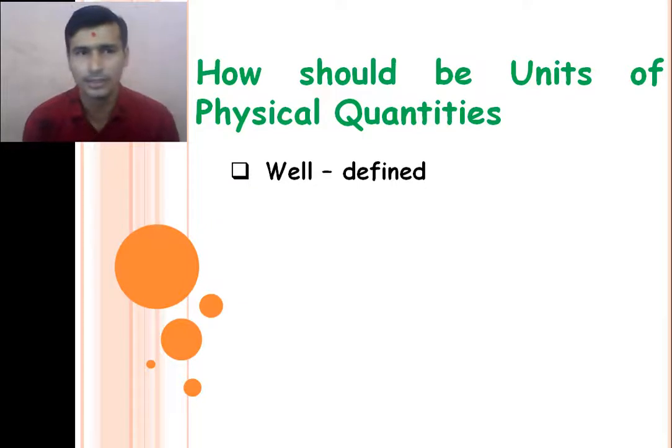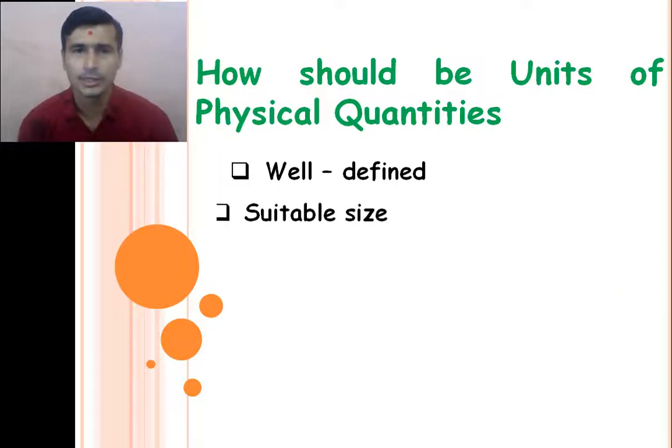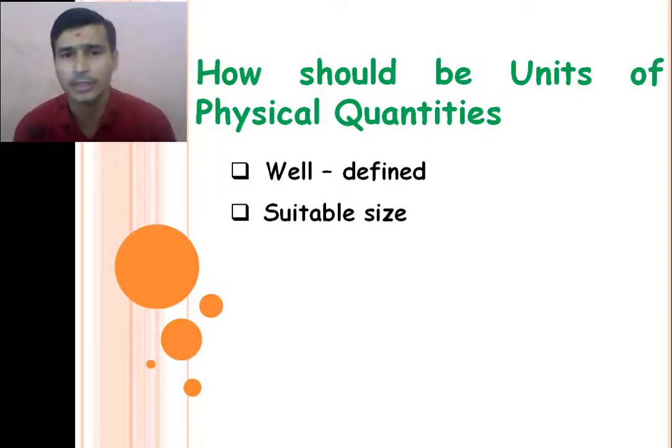The definition of the unit of any physical quantity is proper, right? Then the unit of the physical quantity is in a suitable size. We can represent it with the help of a suitable size. The unit of the physical quantity is well defined and it's in a suitable size.